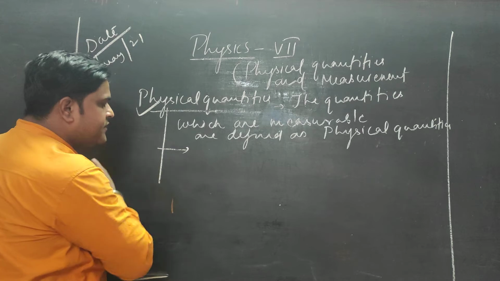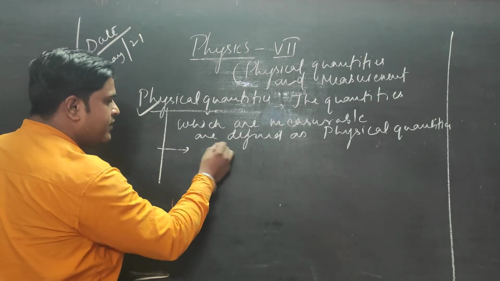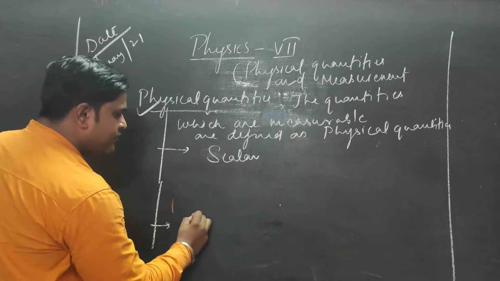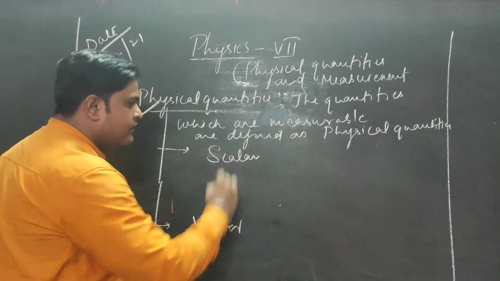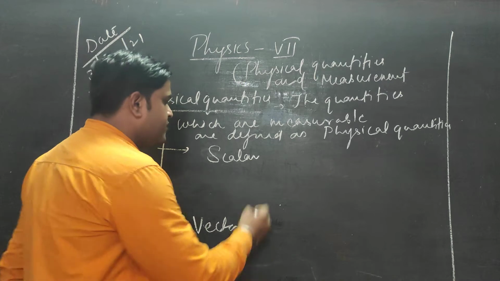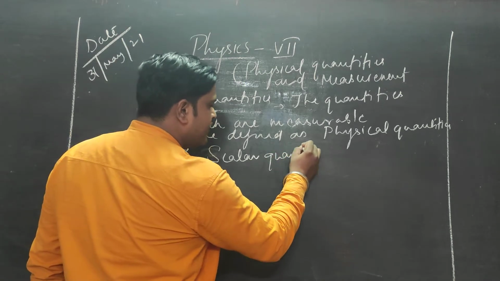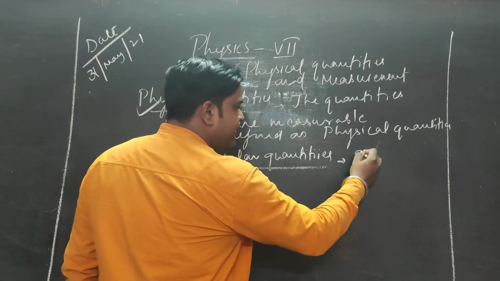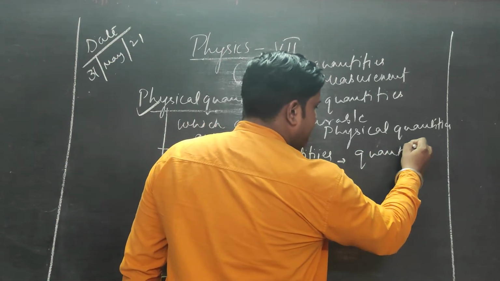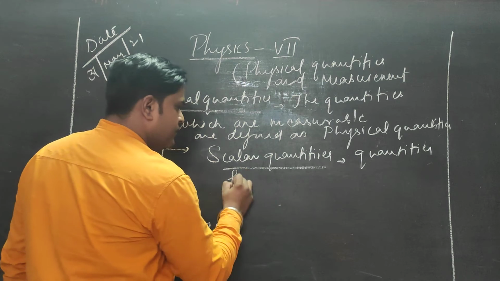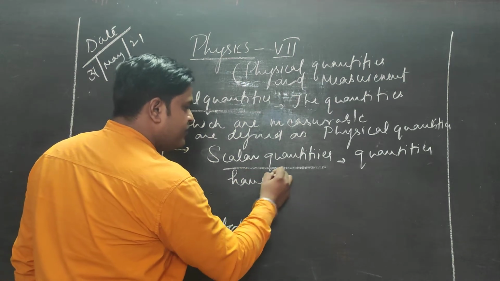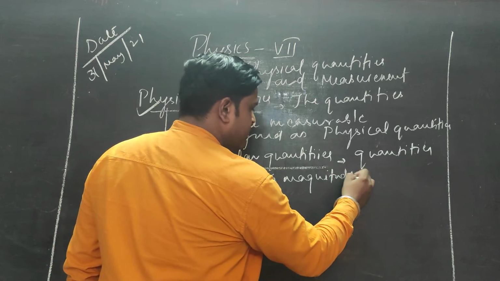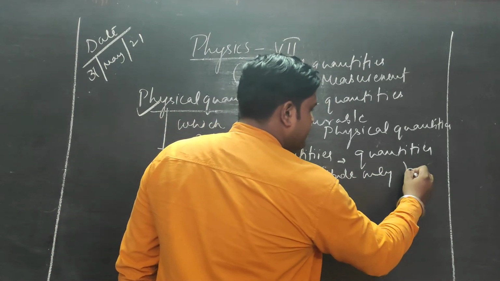Now we categorize these physical quantities into two parts. Number one, this is scalar quantity, and the next one is vector quantity. So we'll start with scalar. Scalar quantities means the quantities having magnitude only, but no direction.